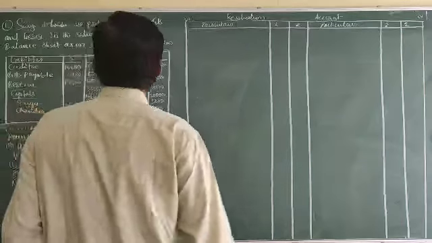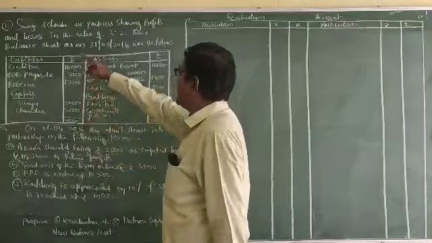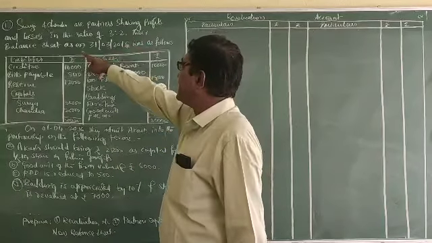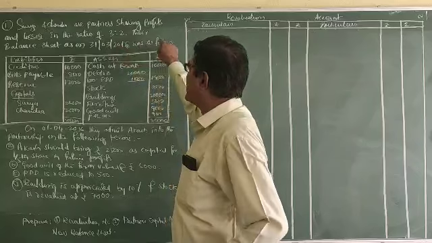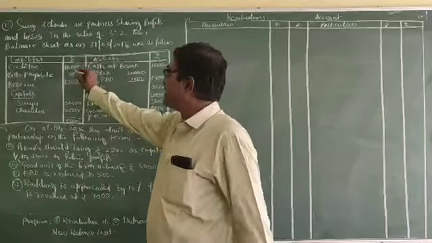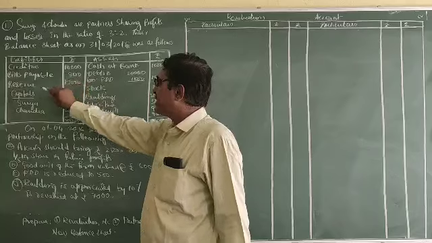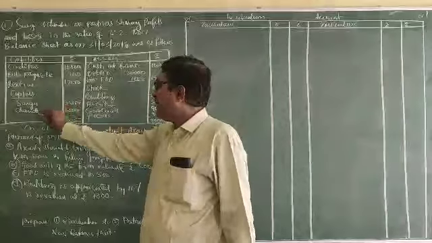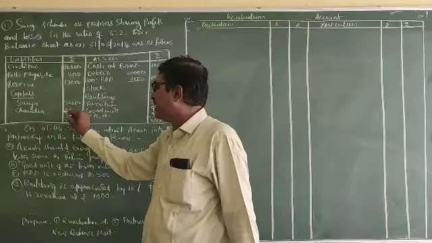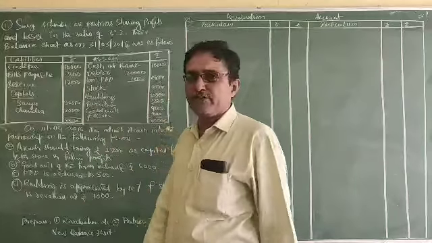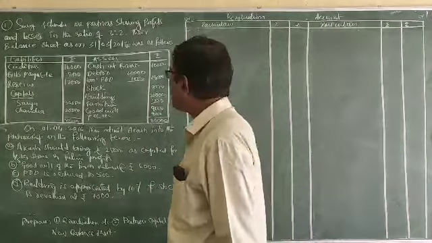Say, Surya and Chandra are partners sharing profits and losses in the ratio of 3:2. Their balance sheet as on 31st March 2016 was as follows. Creditors 10,000, bills payable 8,000, reserve 12,000. Capitals of Surya 30,000, Chandra 20,000. Overall capital of the old firm is 50,000.